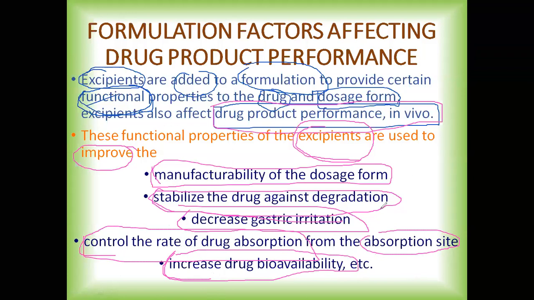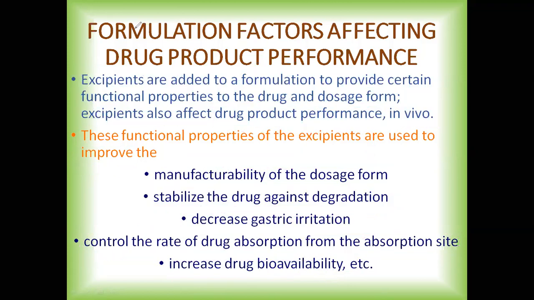So these are some of the major functional properties which an excipient will be improving, which we have seen just now. That is manufacturability of the dosage form, then stabilizing the drug product or making a stable product so that we can avoid degradation, then decreasing the gastric irritation caused by the API, then controlling the rate of drug absorption from the absorption site, and increasing the drug bioavailability.